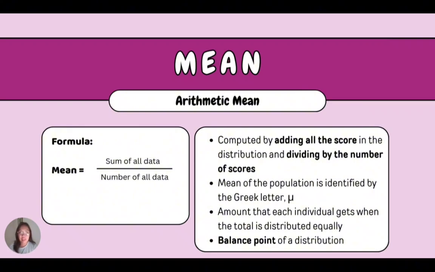The mean of the population is identified by the Greek letter mu. It is the amount that each individual gets if the total is distributed equally. It is the balance point of a distribution. So I have here a formula of the mean: mean is equal to the sum of all data divided by the number of all data.